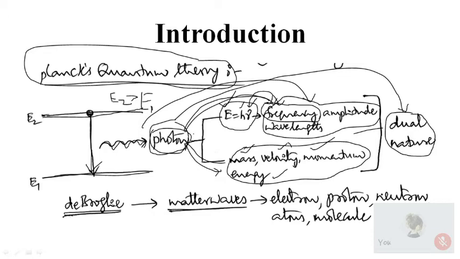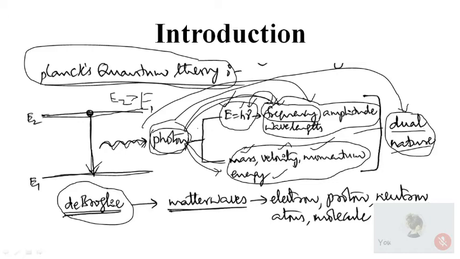Now, the same concept was extended to all the particles by de Broglie. According to de Broglie, when the photon is in motion, when the wave is in propagation, it is exhibiting both the particle nature as well as wave nature. That is, it is obeying all the parameters corresponding to a particle as well as a wave. Therefore, it is exhibiting a dual nature.